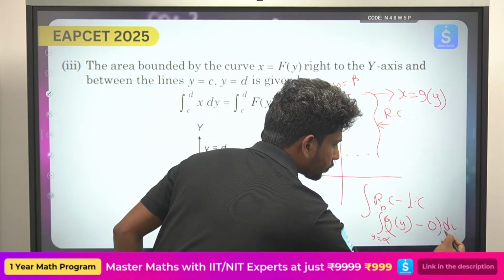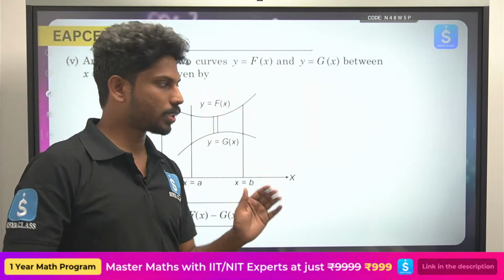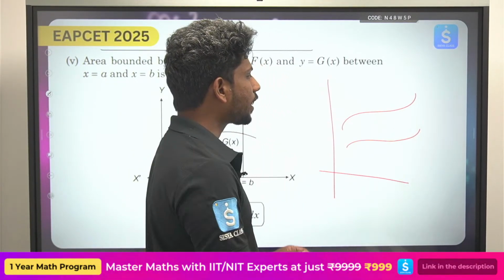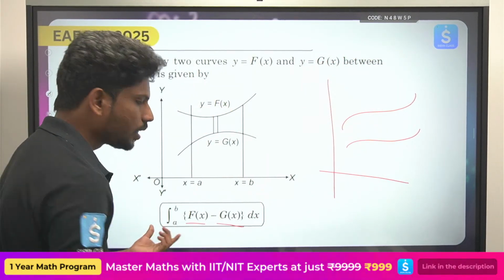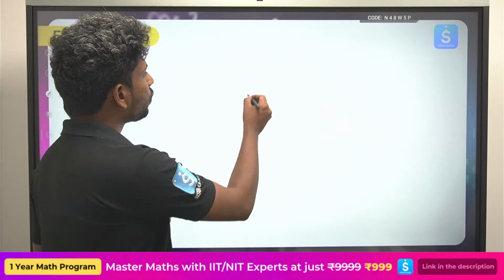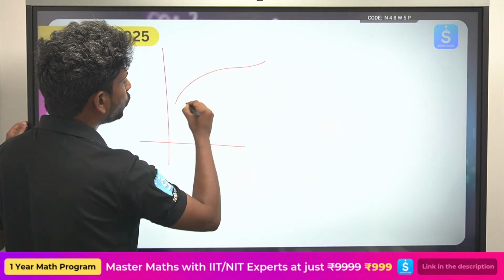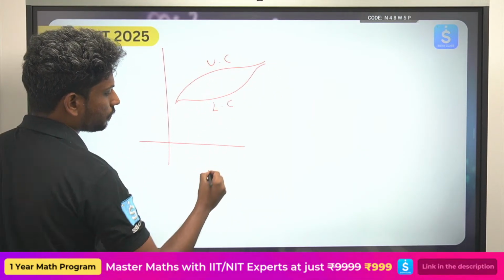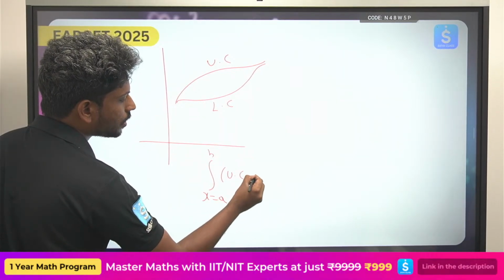Okay, right. So the next one is, if you have two curves, ఇందాక నేను చెప్పినట్టు ఒకవేళ రెండు కర్వ్స్ ఉన్నాయి అనుకోండి ఇలా, at that time see the upper curve minus lower curve from the interval, it is the same, right? Similarly, whenever you have two curves like this, take the upper curve minus lower curve. So x equals a to b, upper curve minus lower curve.